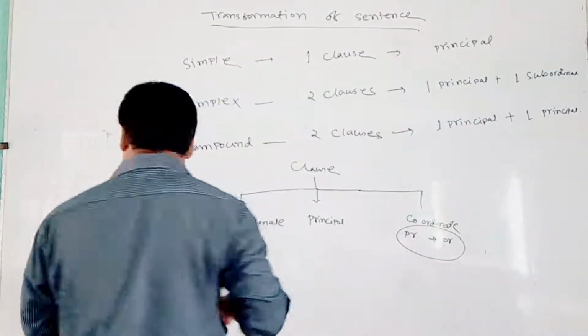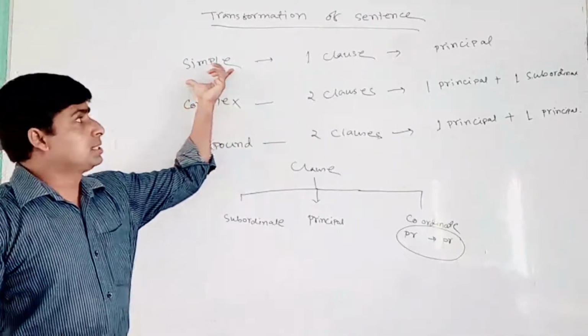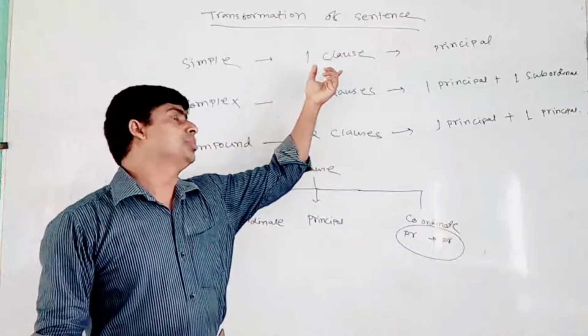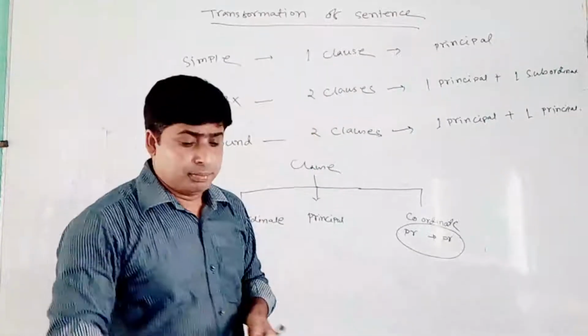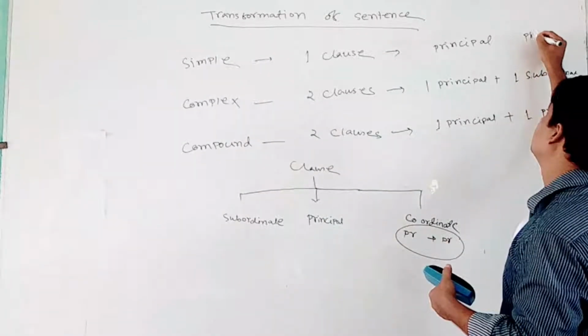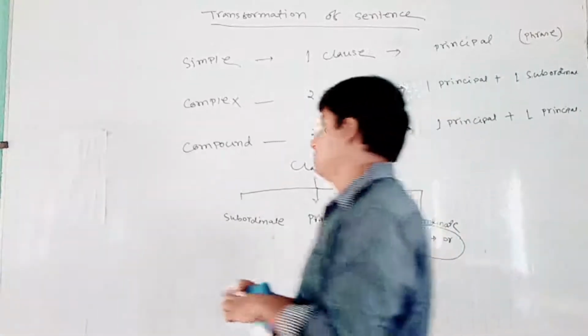In simple sentences, there should be one clause. Sometimes we also find a principal clause, and sometimes a phrase is present there, but that's no problem.